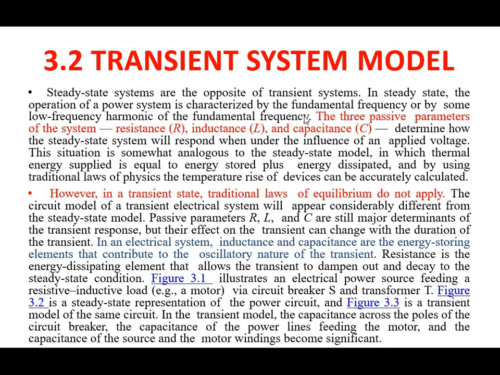The three passive elements or parameters of the power system are resistance R, inductance L, and capacitance C.